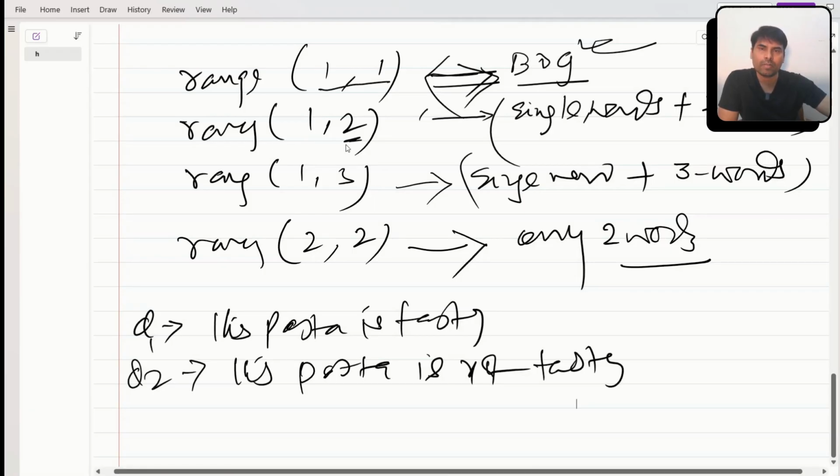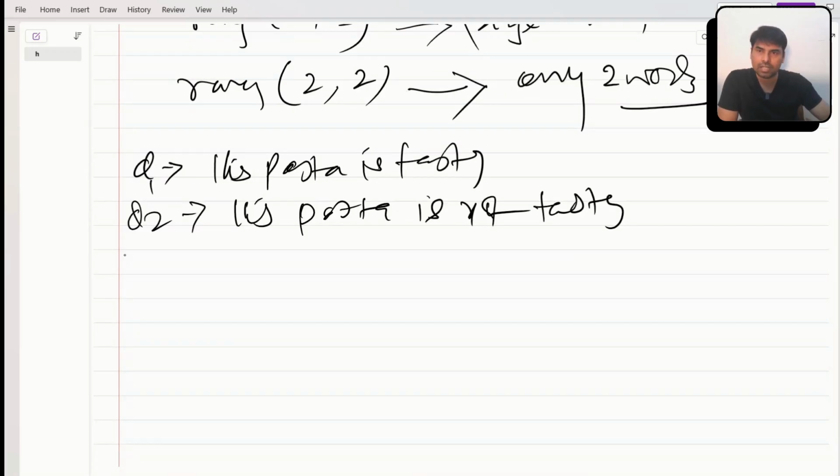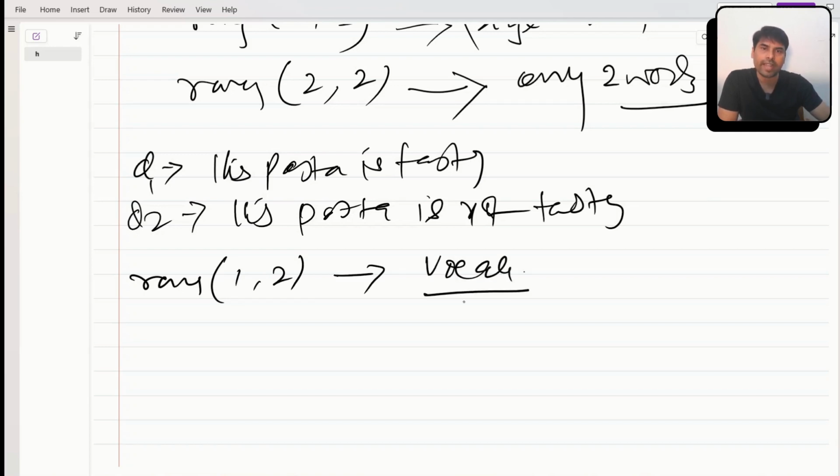If my range is 1 comma 2, let me explain that. I want to build my vocab, so what can be the combinations? Here I'm taking single words, and also two words.